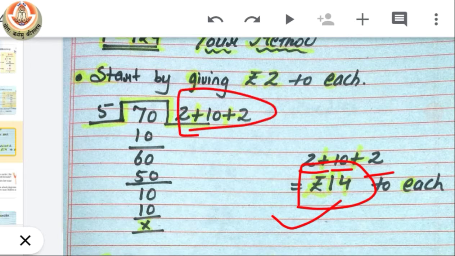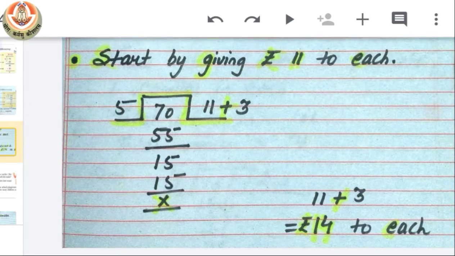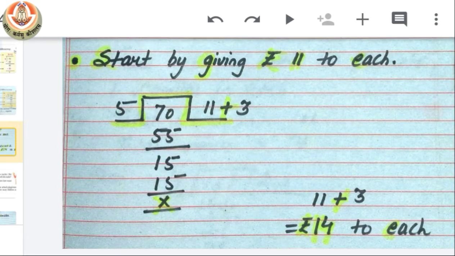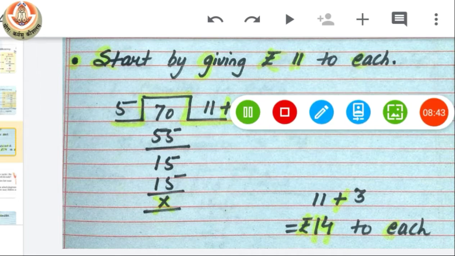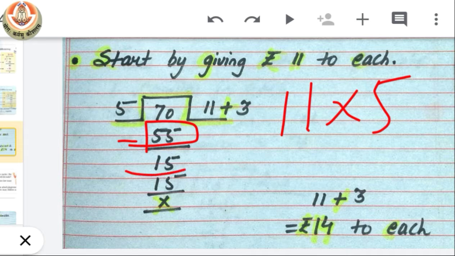Okay class. Now we have to do a division by starting with giving rupees 11 also. So let's start by giving rupees 11. When we distribute rupees 11 to 5 children, how much total money is distributed? 55. So we have to subtract 55 from 70. When we subtract 55 from 70, we have 15 rupees left.